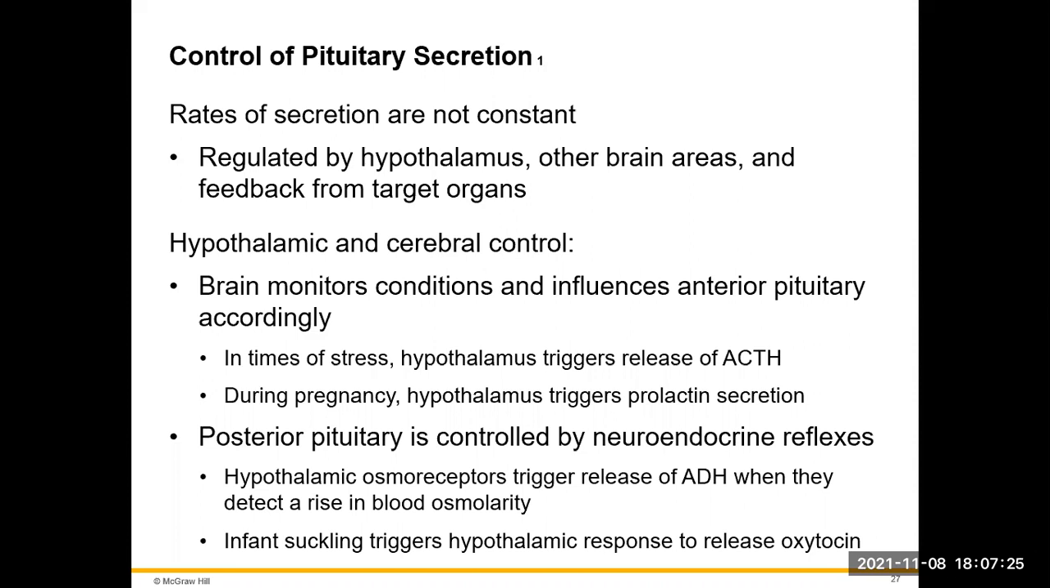The posterior pituitary is going to be controlled by what we call a neuroendocrine reflex. This is going to be a nervous endocrine type of response. The hypothalamic osmoreceptors are going to trigger the release of antidiuretic hormone when they detect a rise in blood viscosity. Our blood is becoming thick because we don't have enough water in our blood. Also, the infant suckling triggers a hypothalamic response of the release of oxytocin, so you can continue to produce milk.